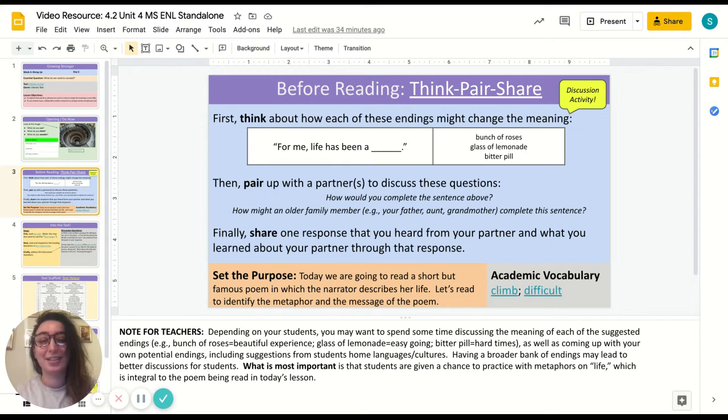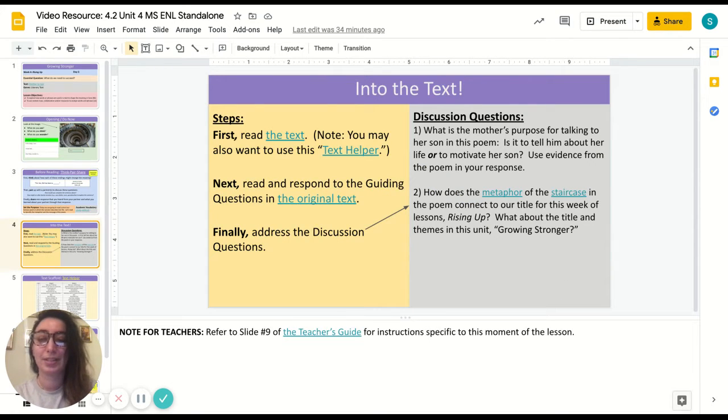But this leaves it open to discussion. Whereas the glass of lemonade, mostly positive; bitter pill, mostly negative. So just something to keep in mind as you facilitate this discussion or pop into these partner discussions with your students.